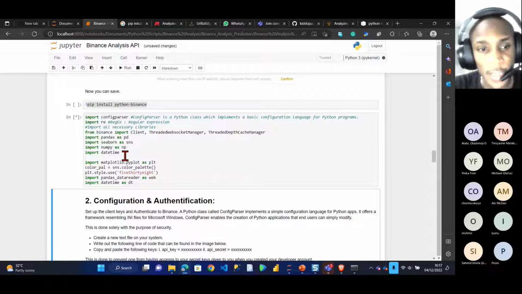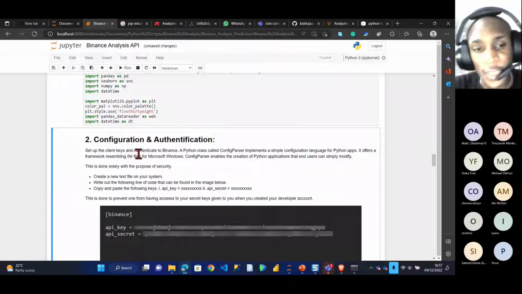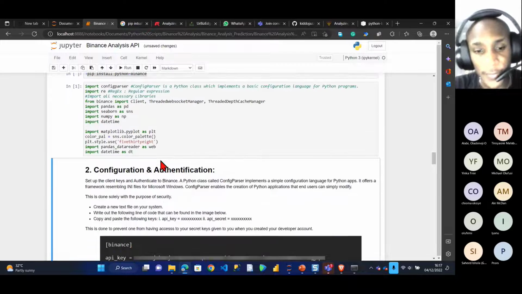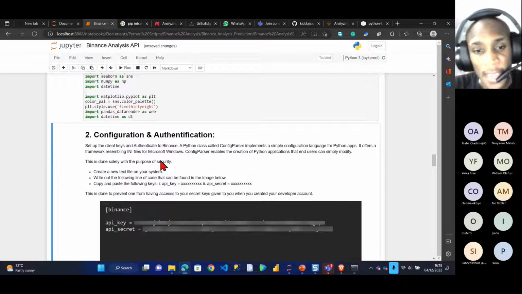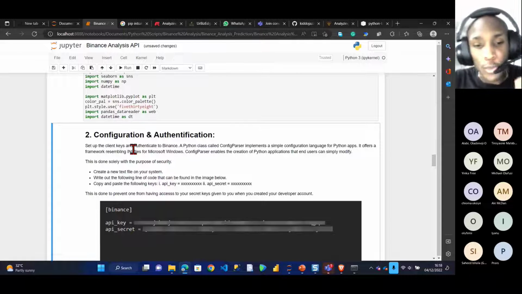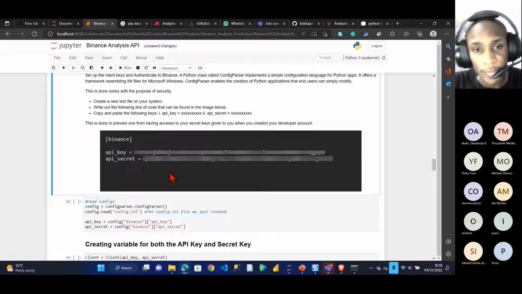Okay, while this is running, the next step is configuration and authentication. This part is very, very important. This was the reason why I created the config parser, and I'll show you why. I don't want to put my API key and my API secret inside of my code, so I have to use a config parser.